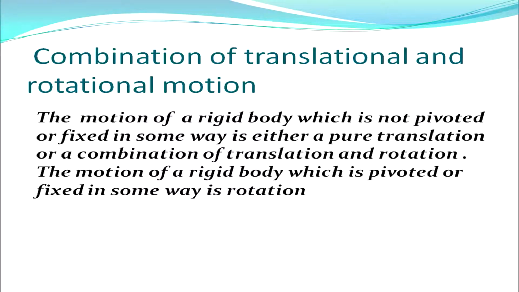The combination of translation and rotational motion can be defined this way: the motion of a rigid body which is not pivoted or fixed in some way is either a pure translation or a combination of translation and rotation. The motion of a rigid body which is pivoted or fixed in some way is rotation.